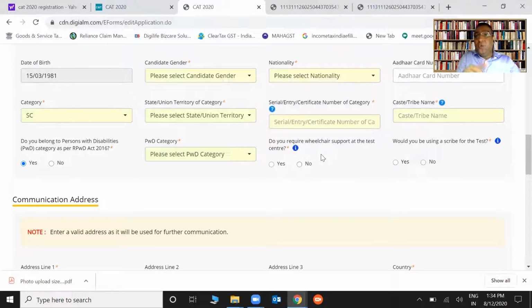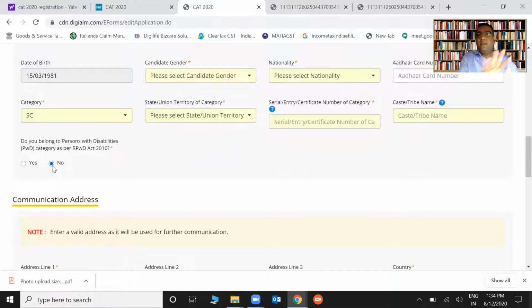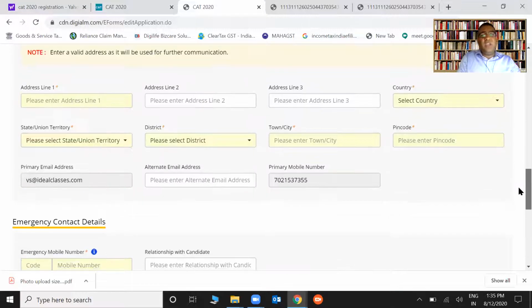Which category you are, do you need a wheelchair, which means every year they are prepared for these little things, right? Do you need a scribe for the test? If I say no, it's over. So easy. Communication: please guys, don't bother. Give any address if you want, it won't matter. IIMs are not going to send anything to your home. So people get confused: I'm living in a hostel, what address should I write? Guys, you write whatever you want. Trust me, it won't matter. It just won't matter.